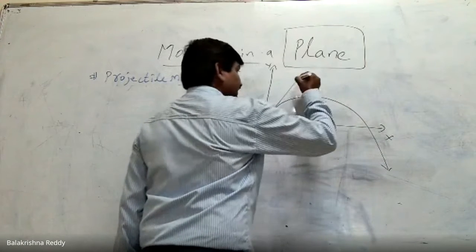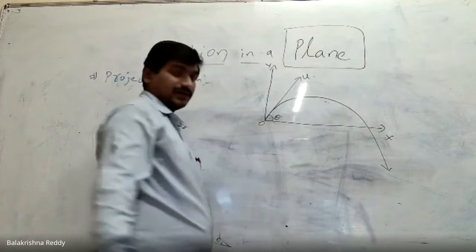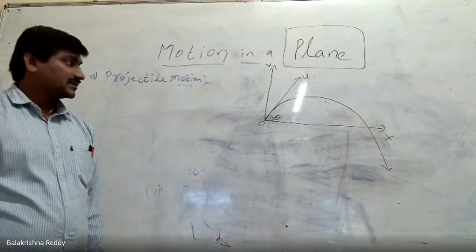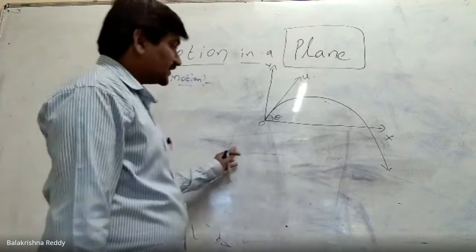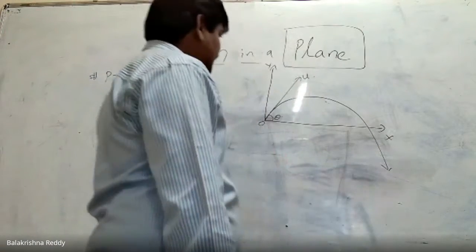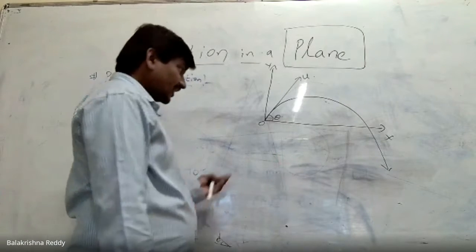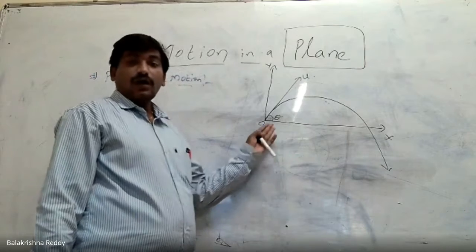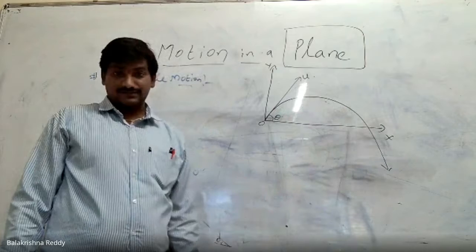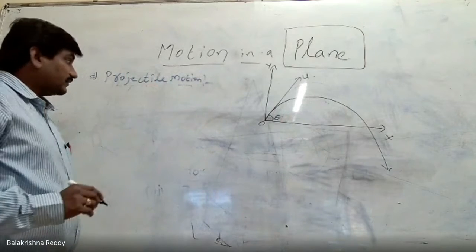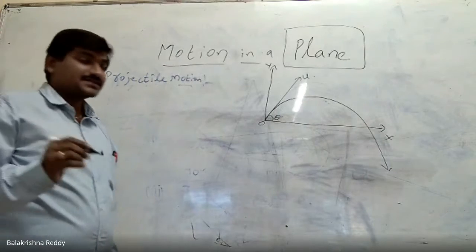So the velocity vector I am taking here as u, which is making an angle theta here. Since it is making an angle theta, this is the velocity vector. The object has traveled like this along the x-axis. Now, from this diagram, I am trying to prove how the object has traveled along the path. So I need to find the motion of the object. In the sense, I should consider one point.